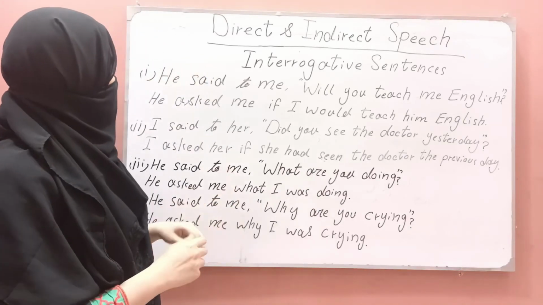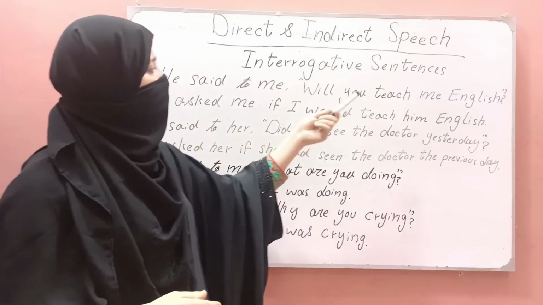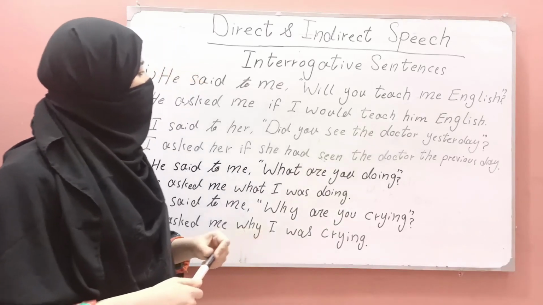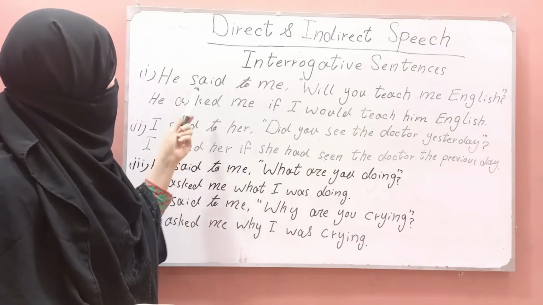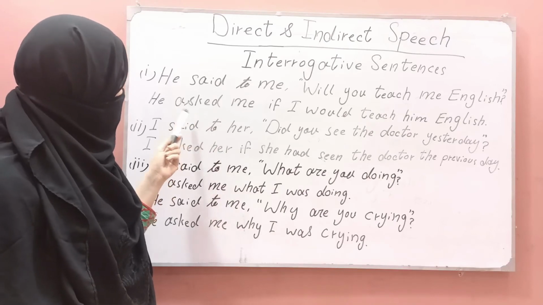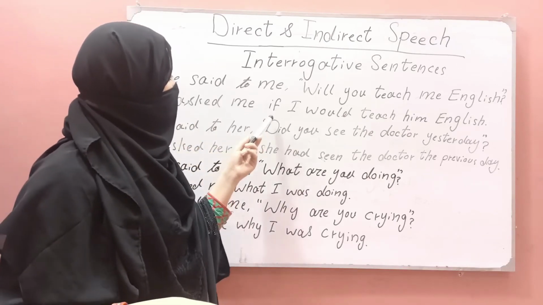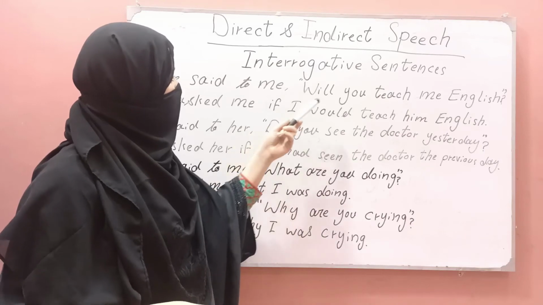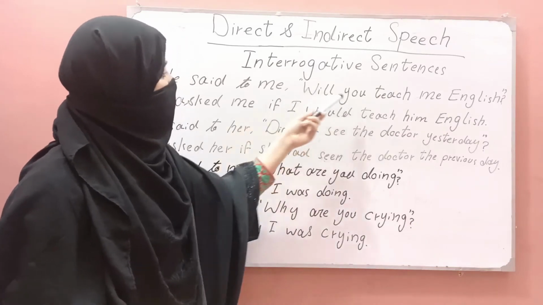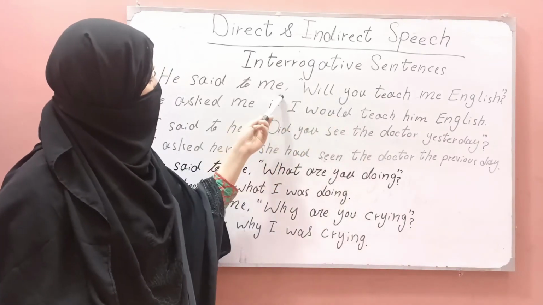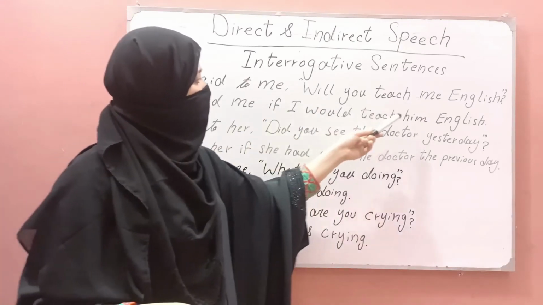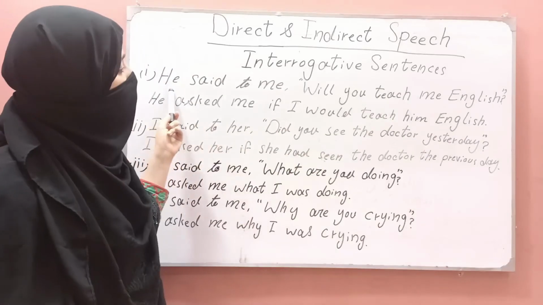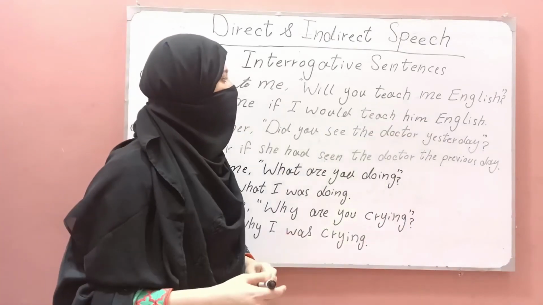Now look at the sentence. He said to me, will you teach me English? Now we will convert it into indirect speech. We have changed said into asked. He asked me, and we have used the conjunction if. You is second person, so we have changed it to I. We have changed will to would, teach stays, and me is first person, so we use him with he, and English.